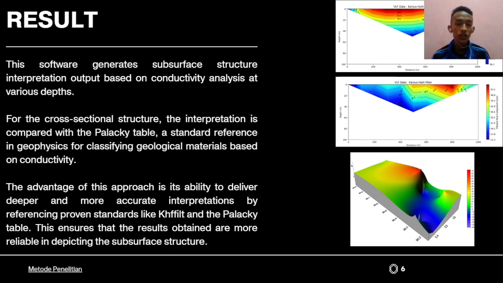For the cross-sectional structure, the interpretation is compared with the Parasnis table, a standard reference in geophysics for classifying geological materials based on conductivity. The advantage of this approach is its ability to deliver deeper and more accurate interpretation by referencing proven standards like KHFFILT and the Parasnis table. This ensures that the results obtained are more reliable in depicting the subsurface structure.